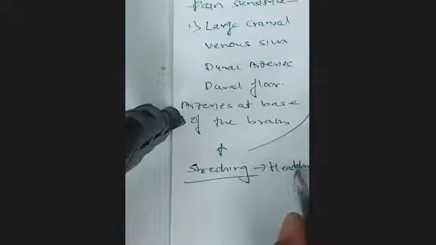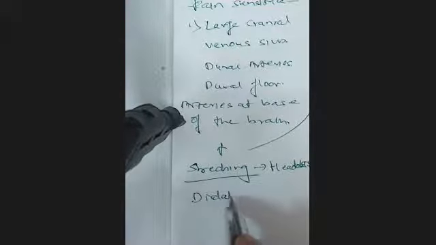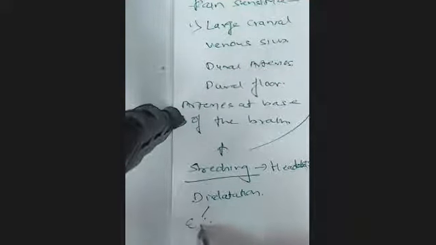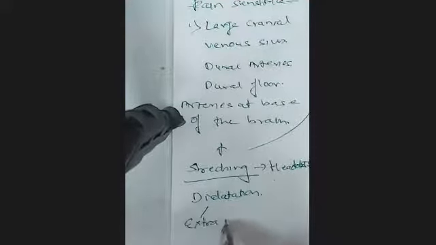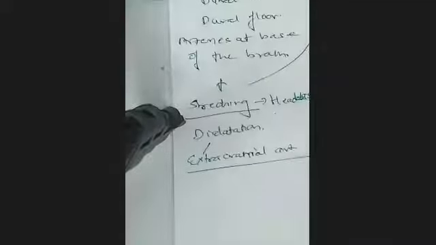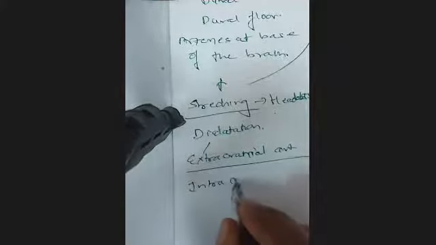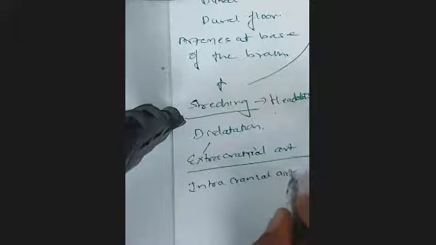Now headache can also be caused by dilatation. Dilatation of what? I would say extracranial arteries first. Don't always think, if you are getting a headache, that my intracranial arteries are dilated.